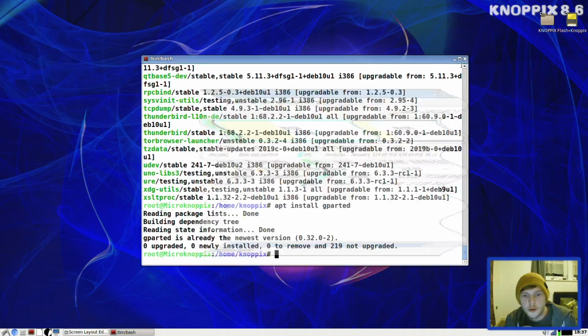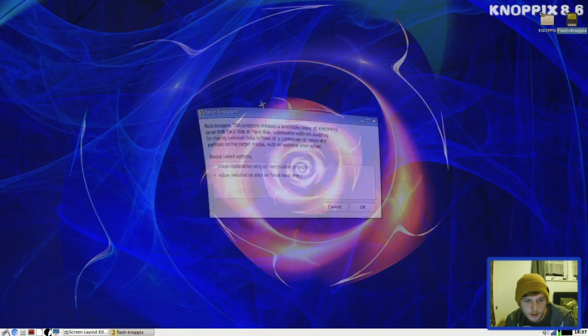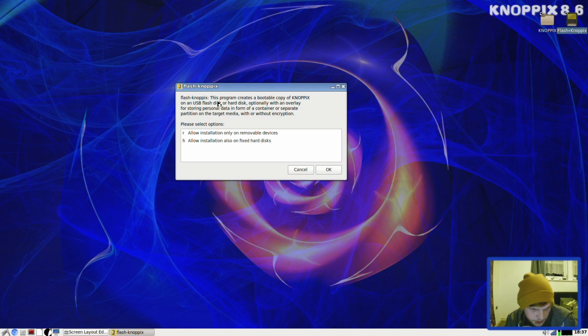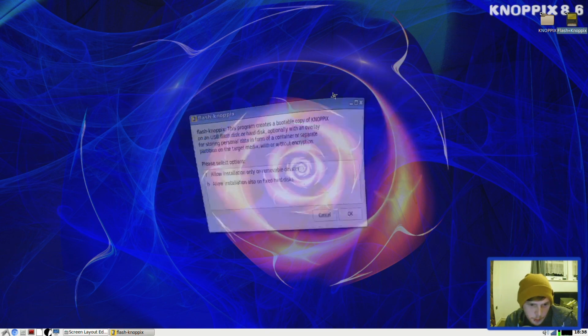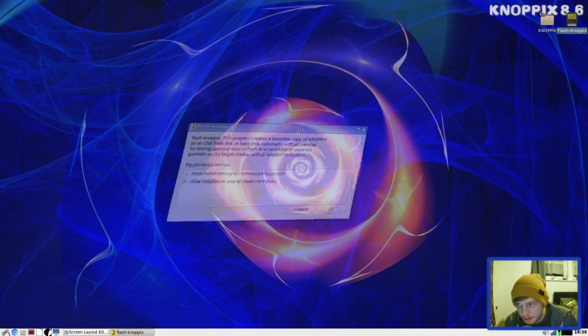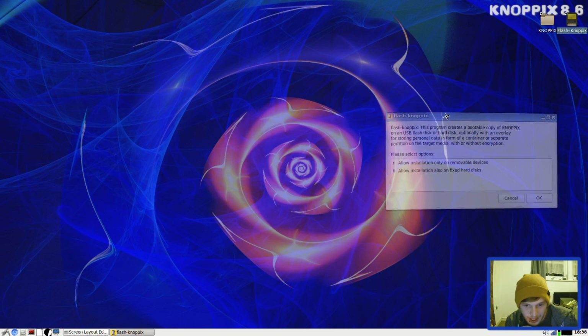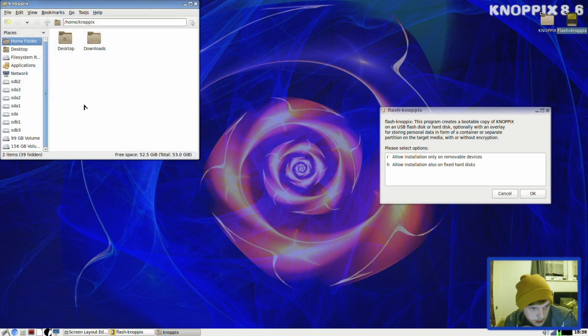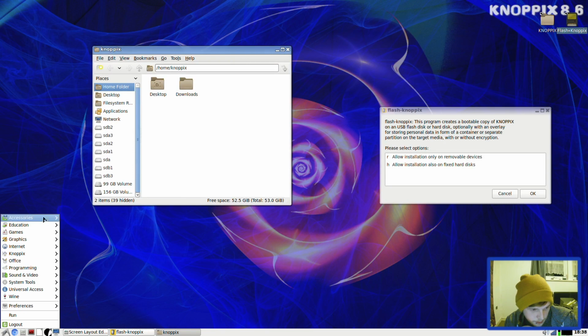No. So you can flash to the device you're using. So here, flash Knoppix. The program creates a bootable copy of Knoppix on a flash drive, optionally with an overlay for storing personal data. So you'd get persistent storage. The changes you make and files you create would be the same over time. I like Knoppix. Yeah, it's not looking too bad from first impressions. For me, I'd probably disable a lot of these effects, to be honest. I think for me they're a bit unnecessary. I like quite a simple animation. So anyway, let's go to the appearance and see what themes it comes with.